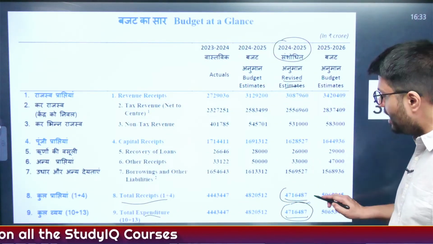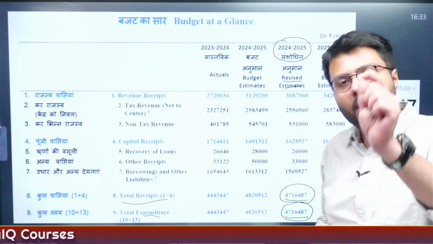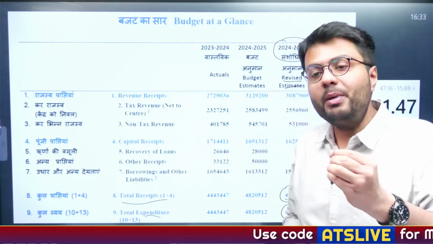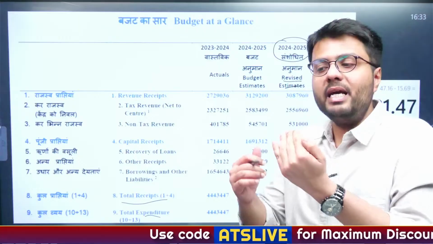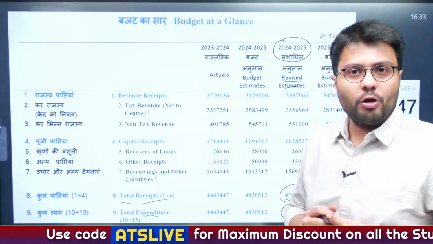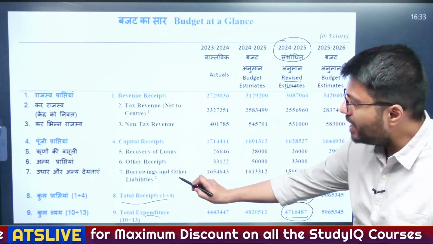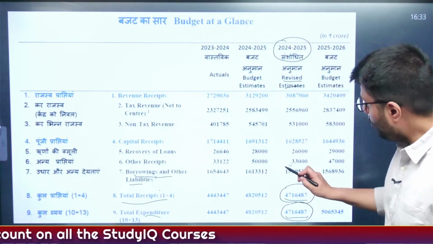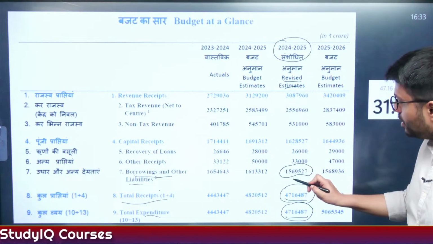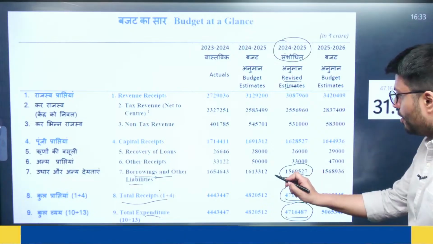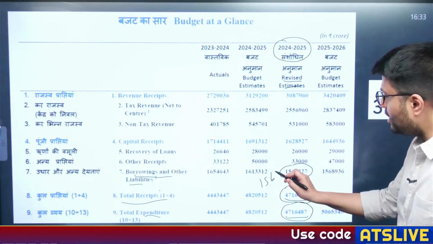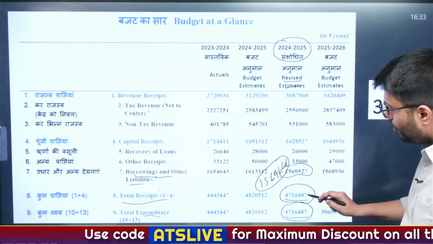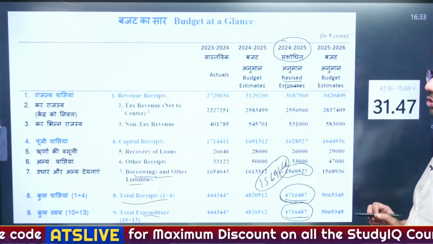But do you think the Indian government earns exactly the same amount as it is spending every year? The answer obviously is no. The Indian government earns a lesser amount of money as compared to its total expenditure obligations. Therefore, in this column you will see borrowings and other liabilities. Here the Indian government is borrowing 15.69 lakh crore rupees every year to match its overall expenditures.